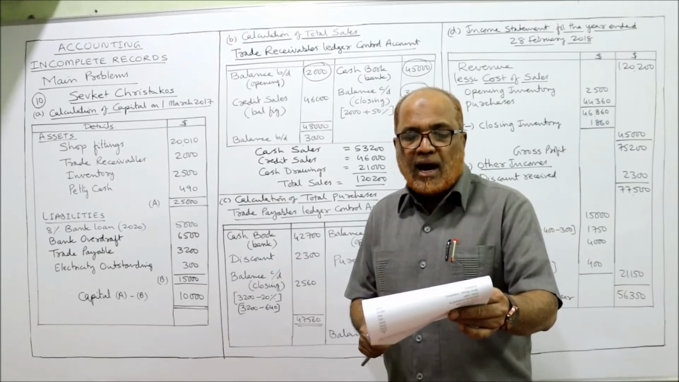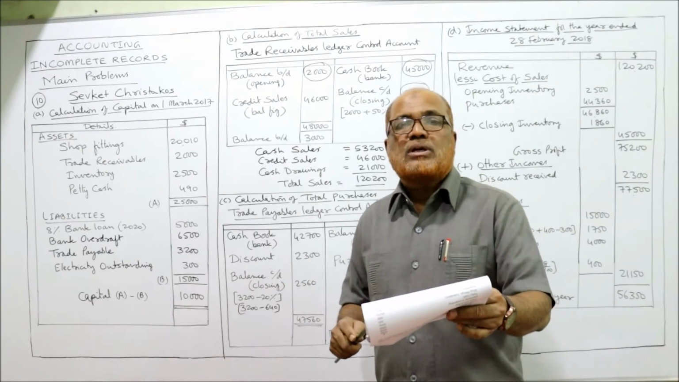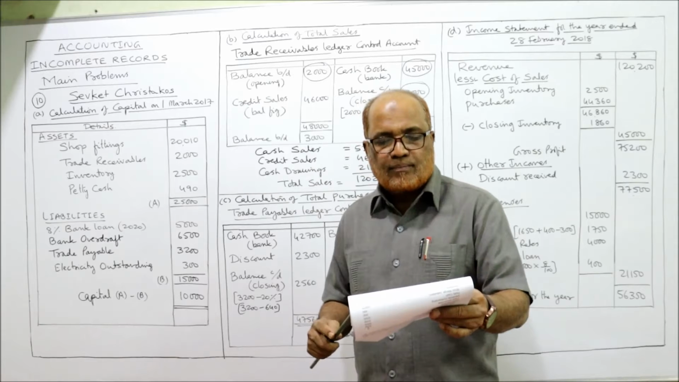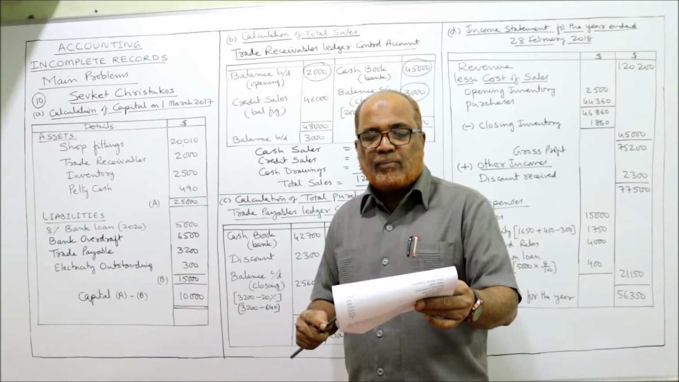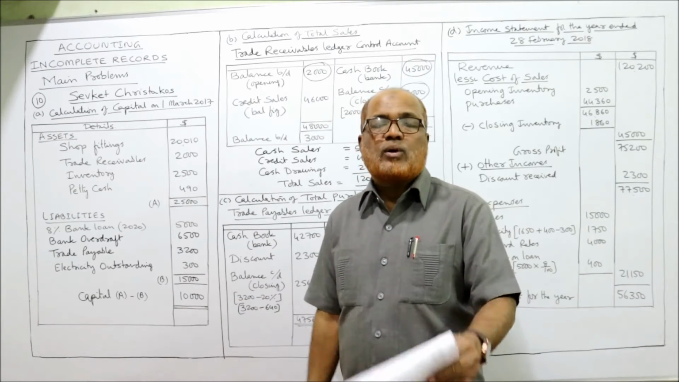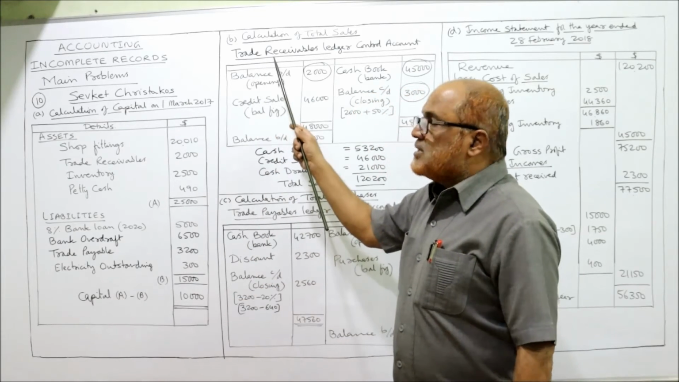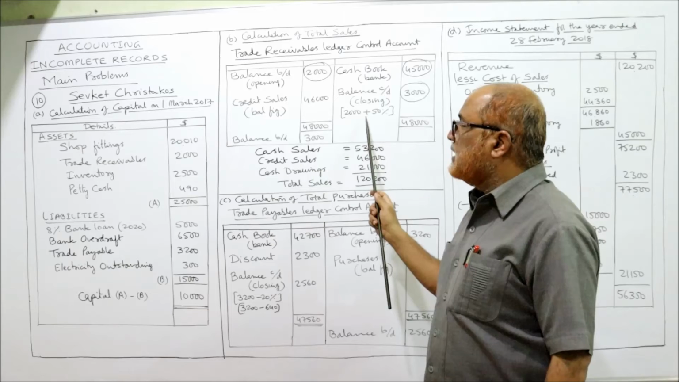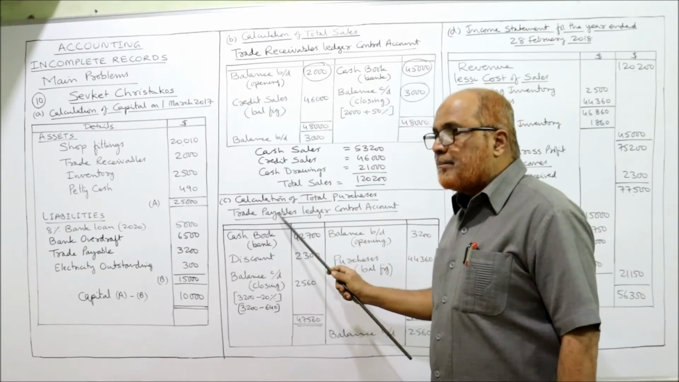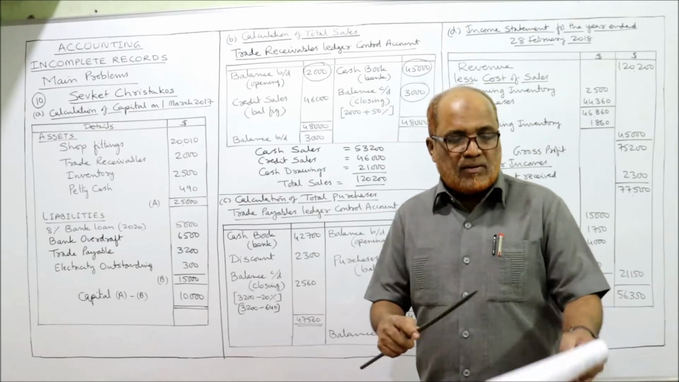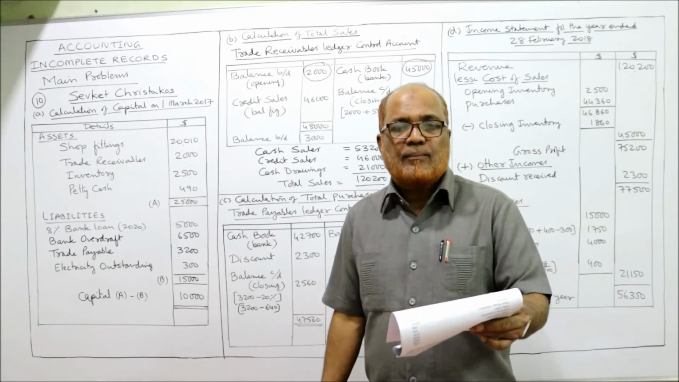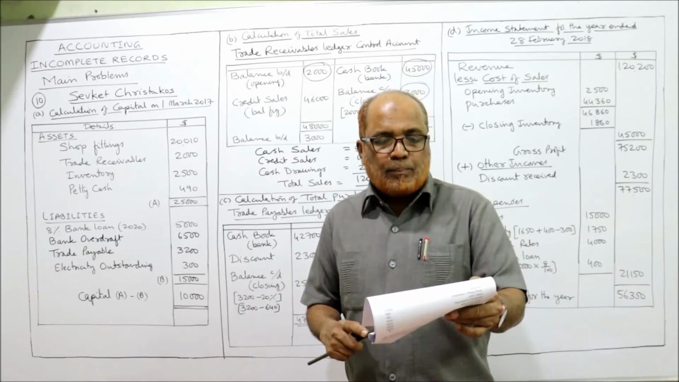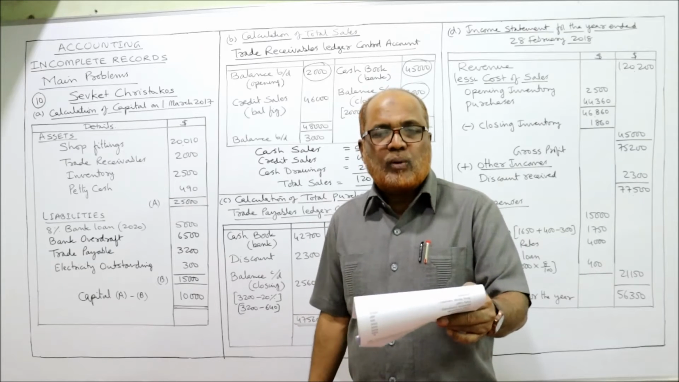42,700 by check, and had received a cash discount of 2,300. The amount owed to credit suppliers on 28 Feb 2018 had decreased by 20%. Here in trade receivable it is given that there is a 50% increase, but in trade payable it is given that there is a 20% decrease from whatever we have in the beginning. Then calculate the total purchases for the year ended 28 Feb 2018.